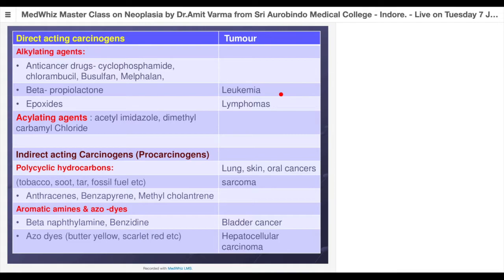Then if you come to the second group, that is tobacco, soot, tar and fossil fuels, that is polycyclic hydrocarbons, they lead to cancers of lung, skin, oral cancers and sarcomas. Coming to aromatic amines and azo dyes like beta-naphthylamine or benzidines, they lead to bladder cancers. Azo dyes, which are used in foods as artificial coloring agents like butter yellow or scarlet red, lead to hepatocellular carcinoma. Many of the products carry signs that they contain such and such grade of chemical which is carcinogenic, though they are food grade.